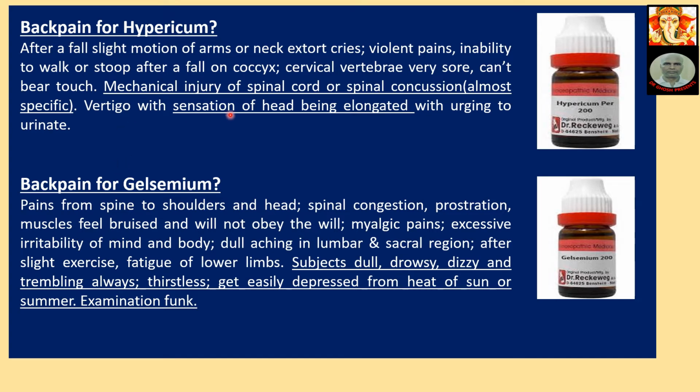Vertigo with sensation of the head being elongated, with urging to urinate, that's another very important, peculiar symptom. Back pain for Gelsemium: pains from spine to shoulders and head, spinal congestion, prostration, muscles feel bruised and will not obey the will. Myalgic pain, excessive irritability of mind and body, dull aching pain in the lumbosacral region. After slight exercise, fatigue of lower limbs. Subjects are dull, drowsy, dizzy and trembling always.